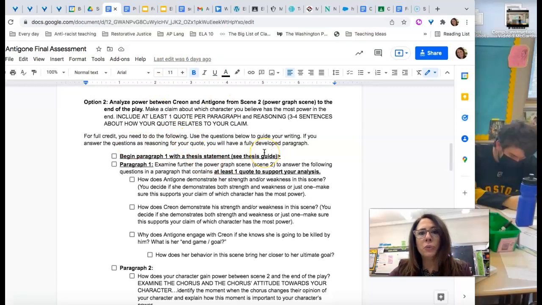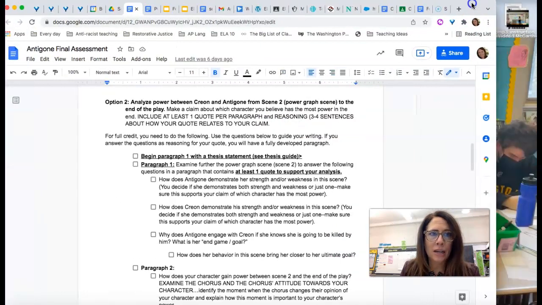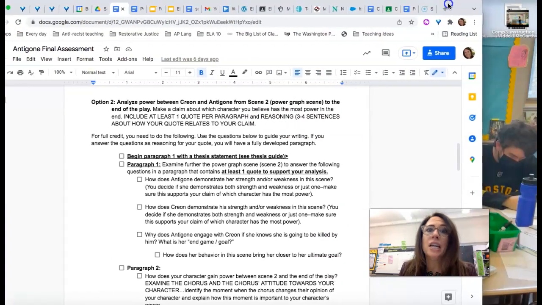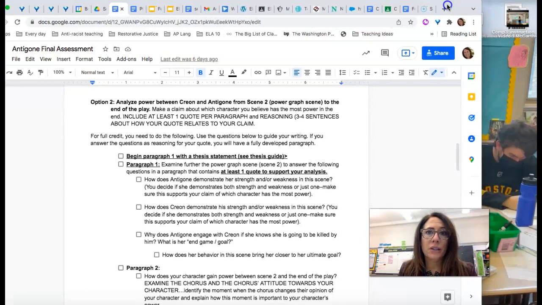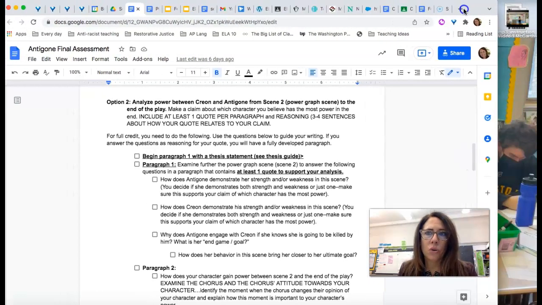And then option 2 is really taking a look at your power graph scene from scene 2 and continuing with that. The first paragraph is really an examination of that graph again. And then the second paragraph, you're going to talk about who has the power overall. And ultimately, you need to know the ending and specifically what happens to Antigone if you believe that that is a sign of her power, lasting power, or if Creon has that lasting power, and then why.